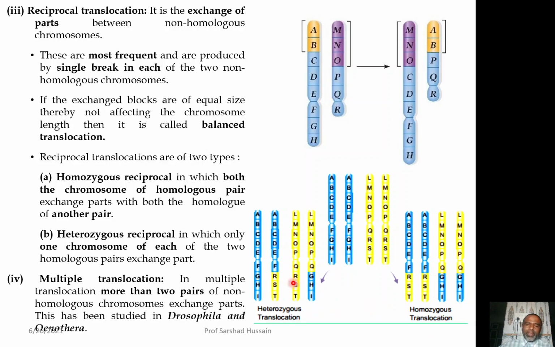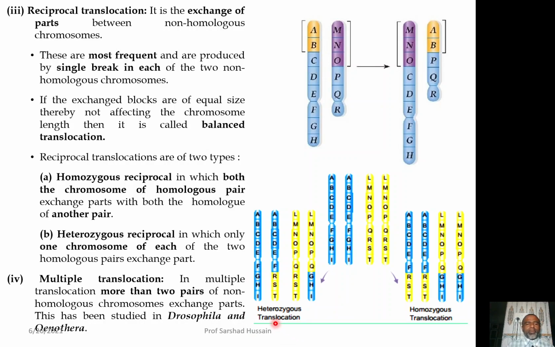But sometimes what happens is that among the pair of chromosomes, only one chromosome exchanges the part. Say for example, one blue has remained normal and one yellow has remained normal, but one chromosome of this pair and one chromosome of this pair has taken the part: the blue has taken the yellow part and this yellow has taken the blue part. Now, in a homologous pair, one chromosome has exchanged the part, so it is called the heterozygous translocation.